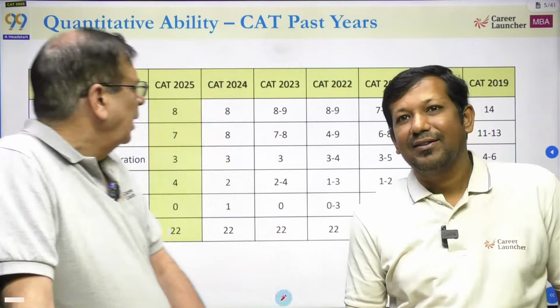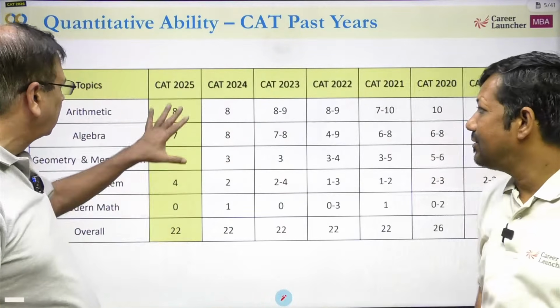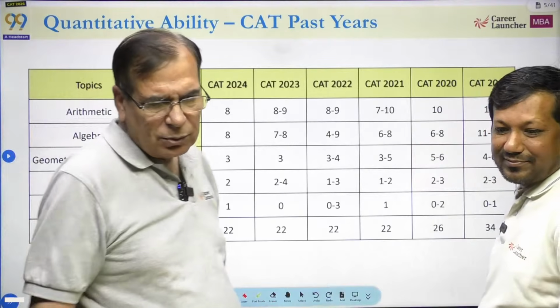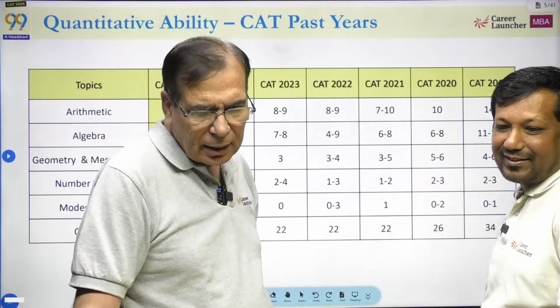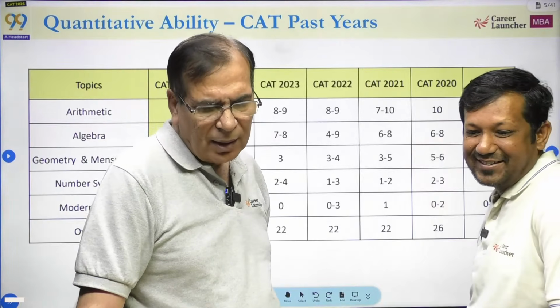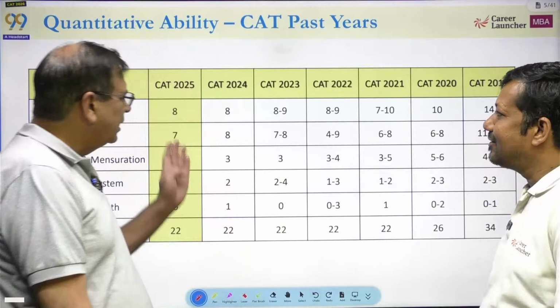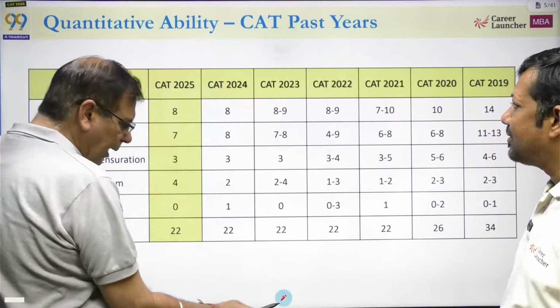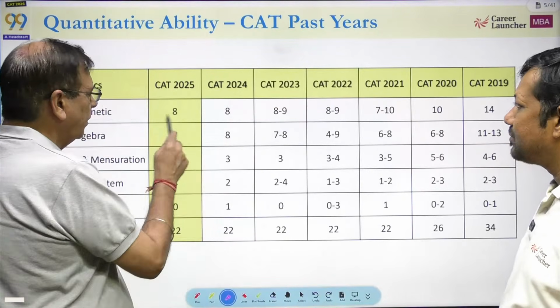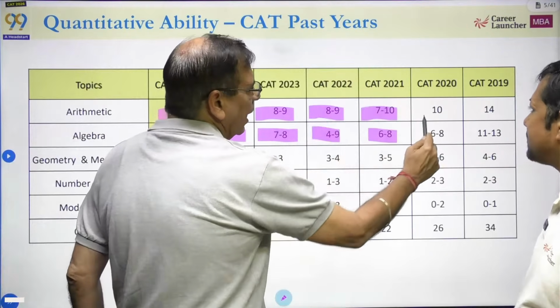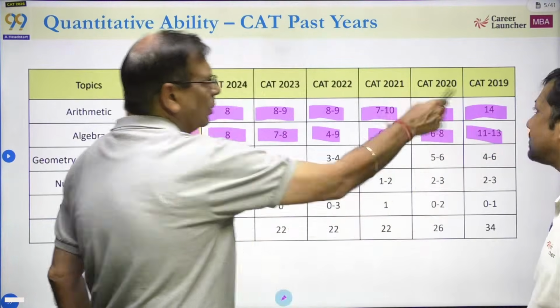The basic rule has to be, I'll pick up those questions that I know how to solve and worry about them. Okay. And if you look at the breakup of the papers, one of the things, and this is probably something which was prompting the student who asked whether he should do only arithmetic, this data is probably telling him that irrespective of which paper you talk about, arithmetic has the highest number of questions. Arithmetic and algebra, every year you will find, have the highest number of questions, including 21.